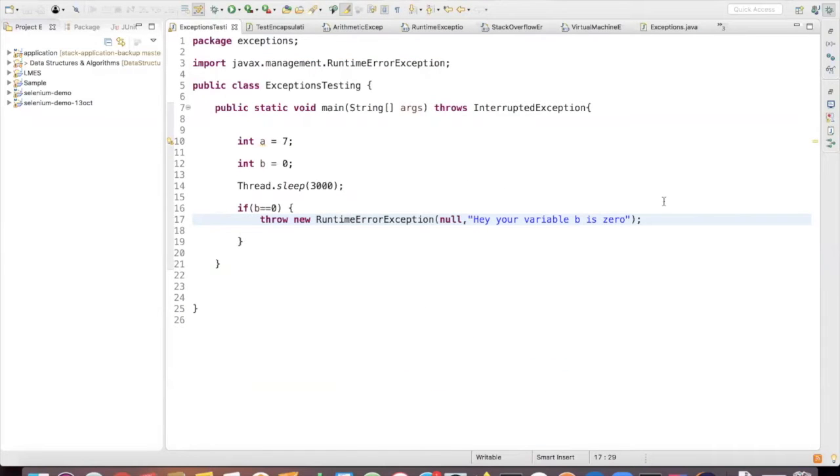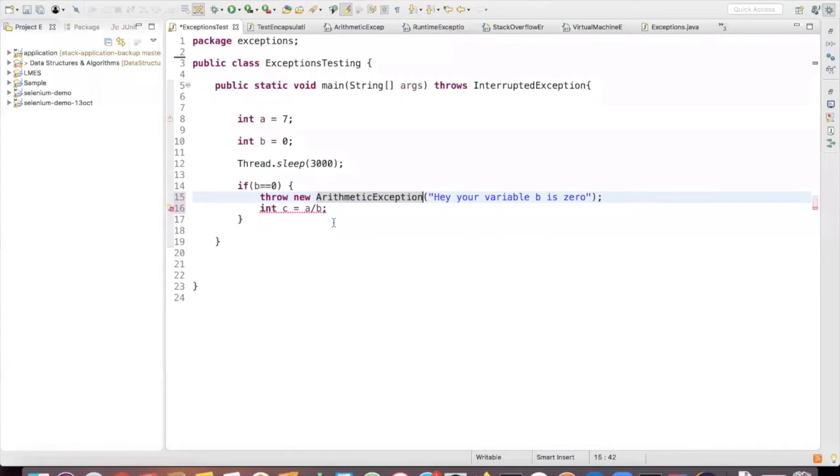So we can do this. I can validate something like this also. What I can do is enclose this within a try catch block.